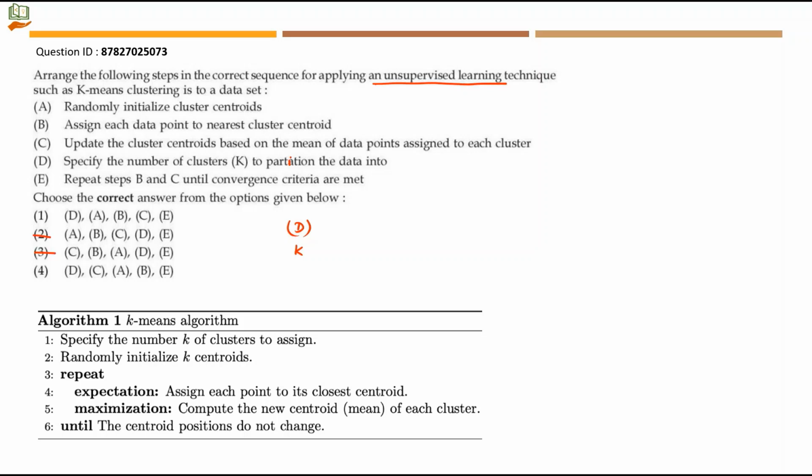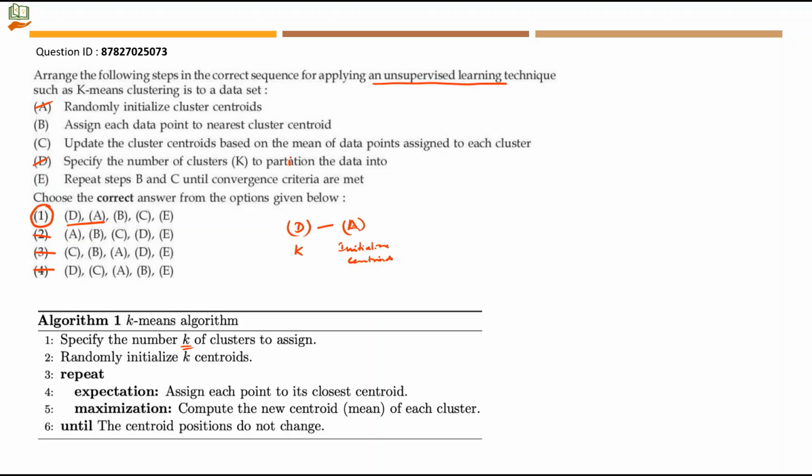The next step, randomly initialize k centroids. The A statement, randomly initialize cluster centroids. So we have A in the next order. So this is initializing centroids of those k clusters. So we can rule out even option 4. From this we can easily say option 1 will be the right answer. We'll just complete the steps.